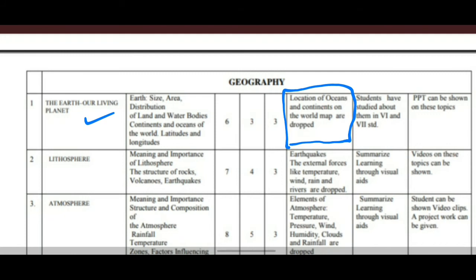Now next topic is second lesson, lithosphere. In this, meaning and importance of lithosphere, the structure of rocks, volcanoes and earthquakes. In this, earthquakes, the external forces like temperature, wind, rain and rivers are dropped, and summarized learning should be given through visual aids. Next it is third lesson, it is atmosphere.